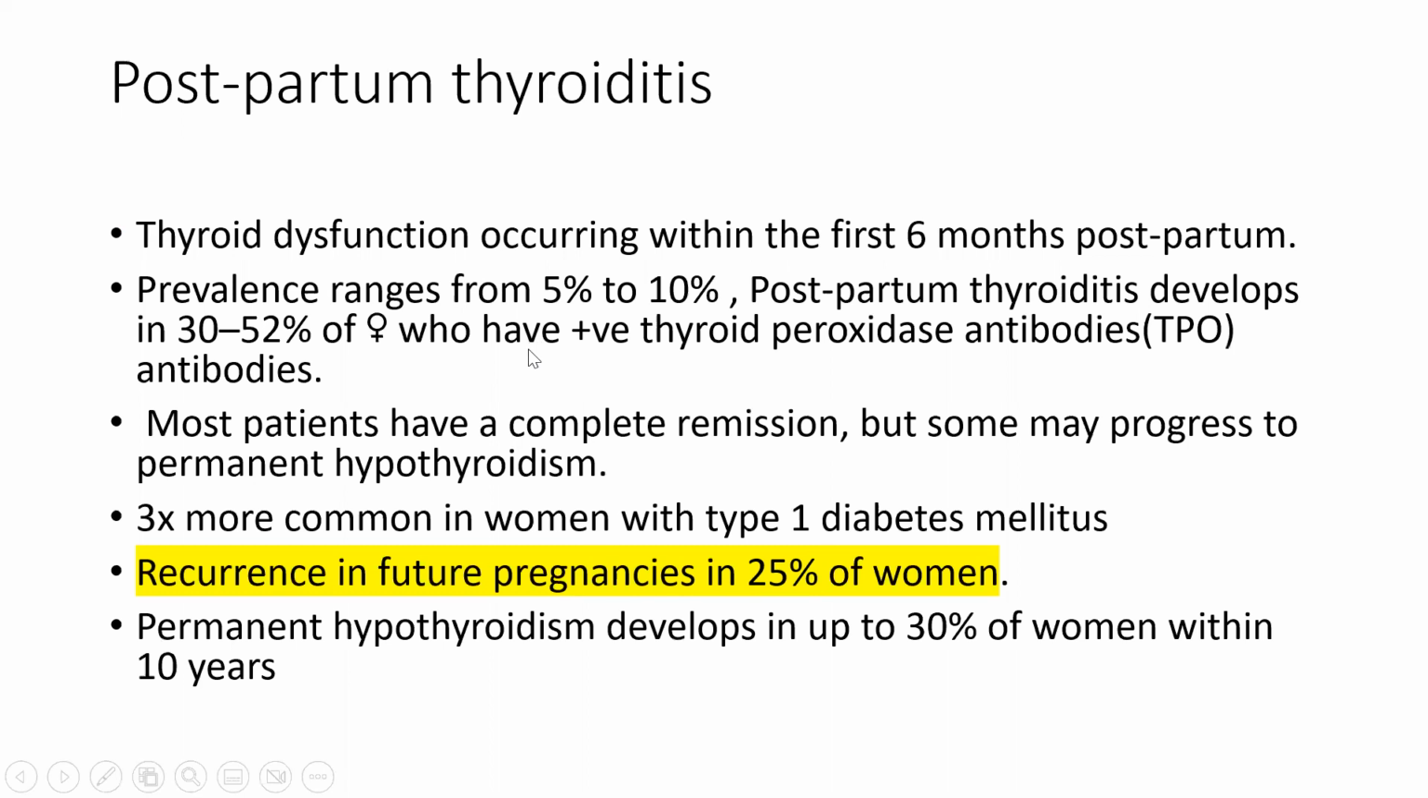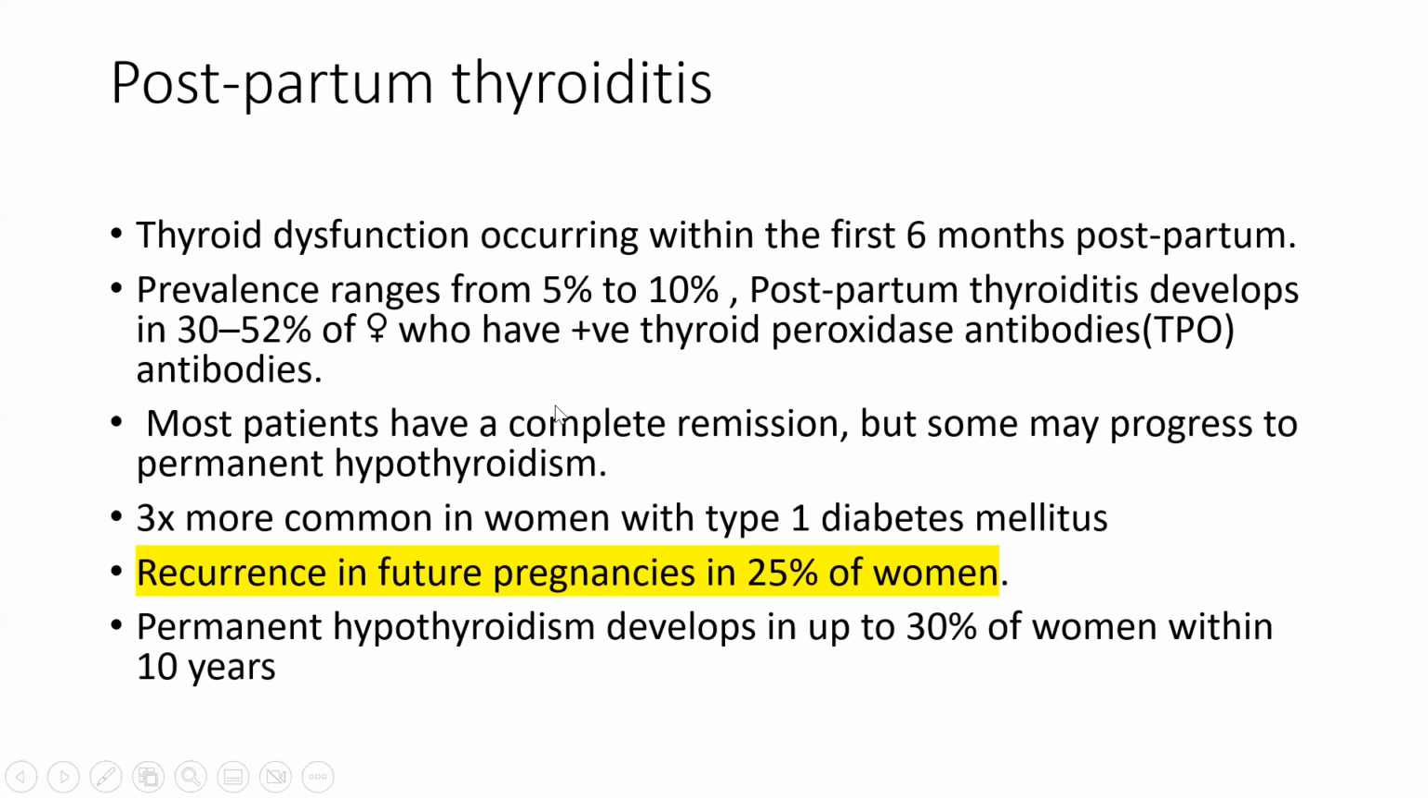Now, this slide and the next slide are extremely important in terms of exams because many statements appear frequently in the exams from these two slides. So thyroid dysfunction usually occurs within the first 6 months postpartum. The prevalence of postpartum thyroiditis is around 5 to 10%. However, postpartum thyroiditis can develop in up to 30 to 52% of the females who have got positive TPO antibodies or thyroid peroxidase antibodies. So having positive TPO increases the incidence of developing postpartum thyroiditis to around 30 to 52%.